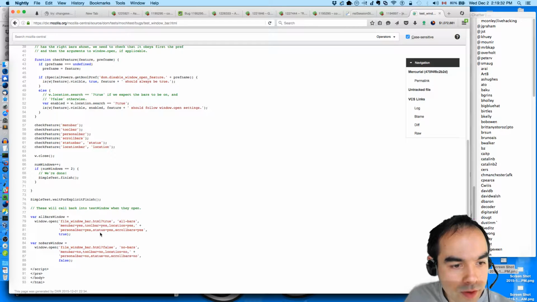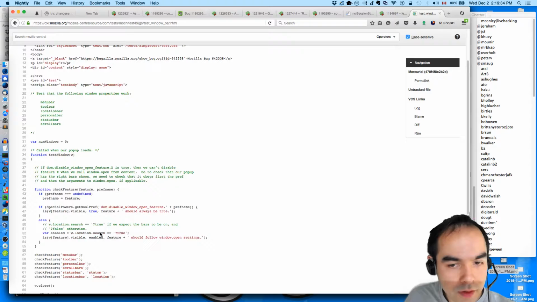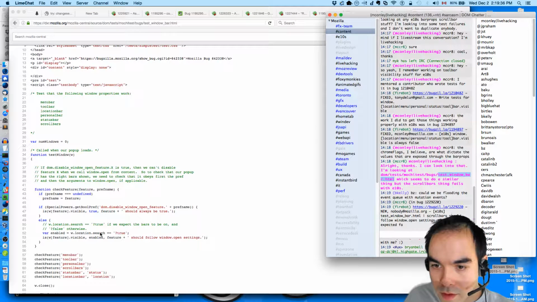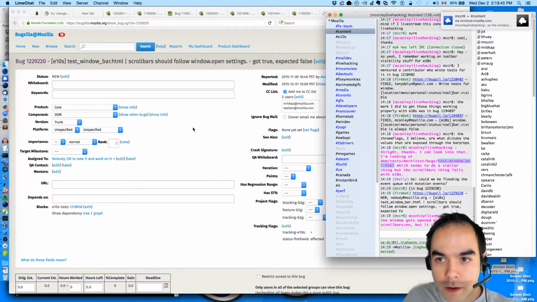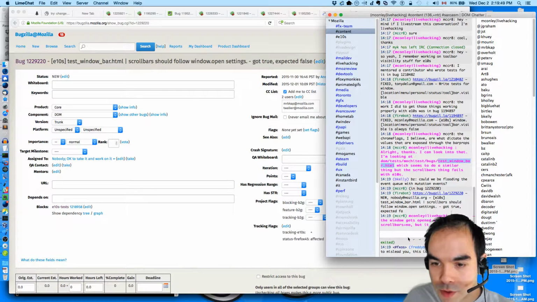So scroll bars, yes. So the window gets opened with scroll bars equals no, but it returns true in the ETNS case.